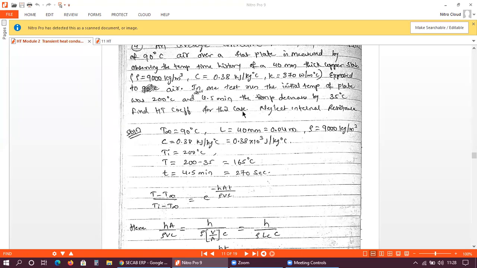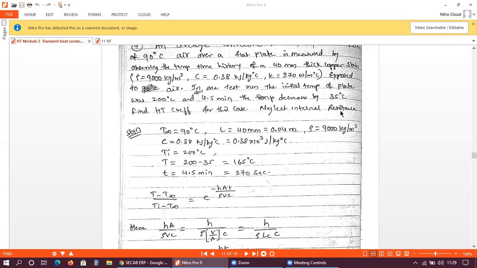Heat transfer coefficient is nothing but h. It is clearly mentioned in the problem to neglect internal resistance. If this statement is there, then there is no need to calculate the Biot number, because the problem itself mentions neglecting internal resistance. Even if internal resistance were available, we would just set it aside, because the problem statement says neglect internal resistance. So for this case, no need to calculate the Biot number.